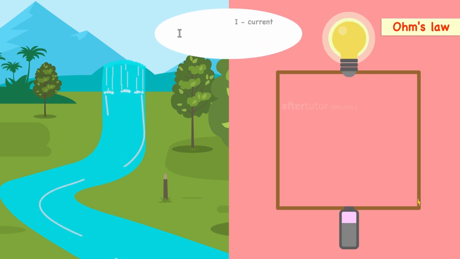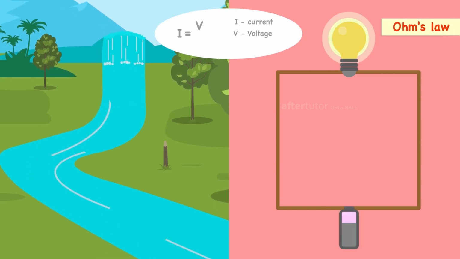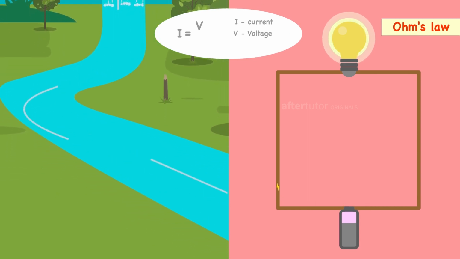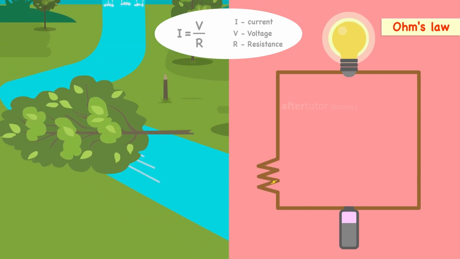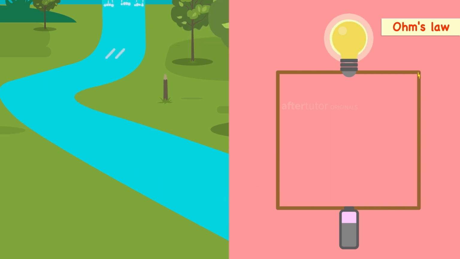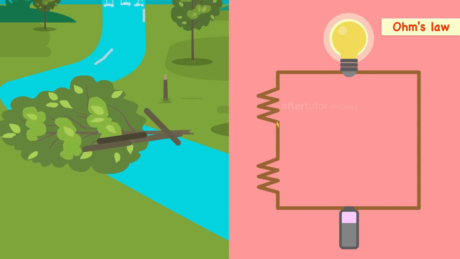Since the current flowing through the circuit is directly proportional to the voltage and inversely proportional to the resistance, which is I equals V by R. Correspondingly, when we increase the voltage, the current will increase, but when we increase the resistance, the current will decrease.